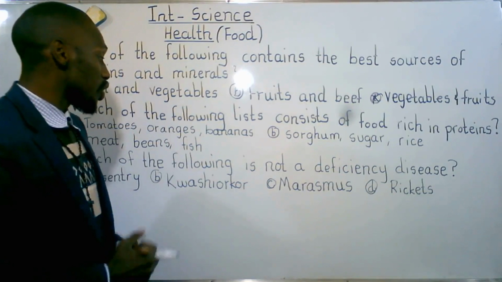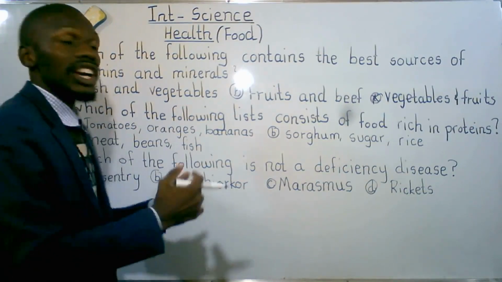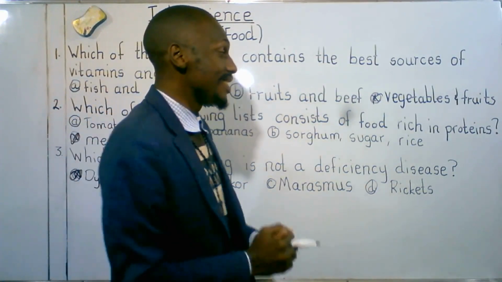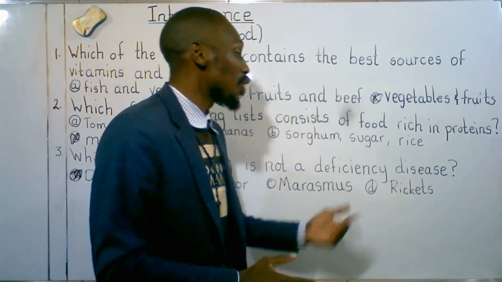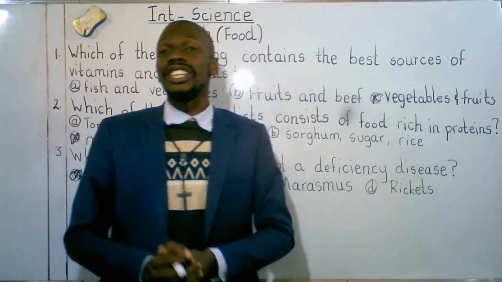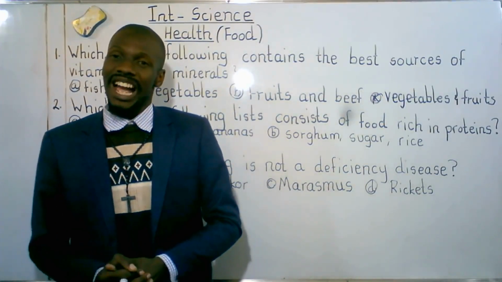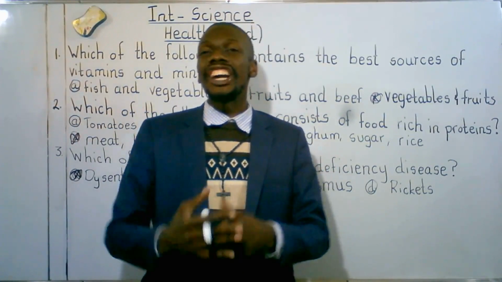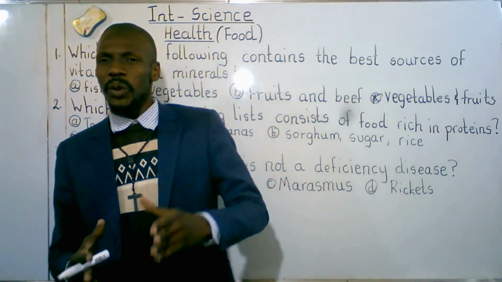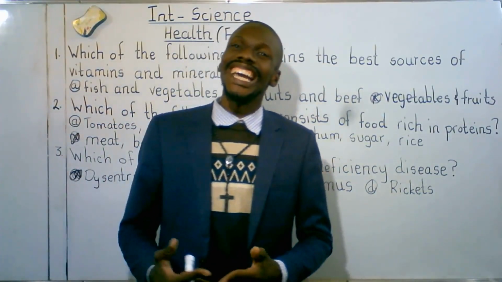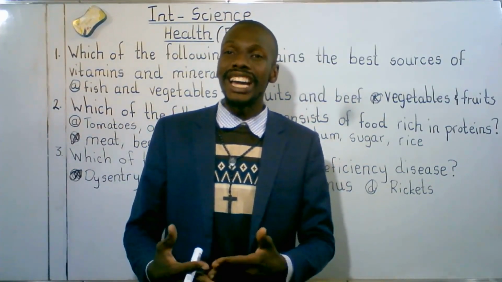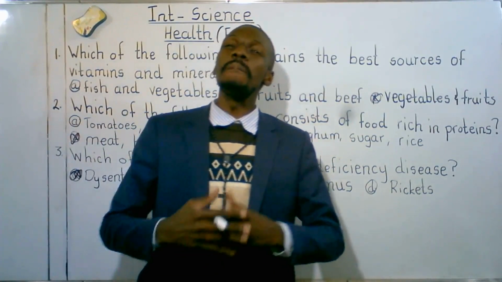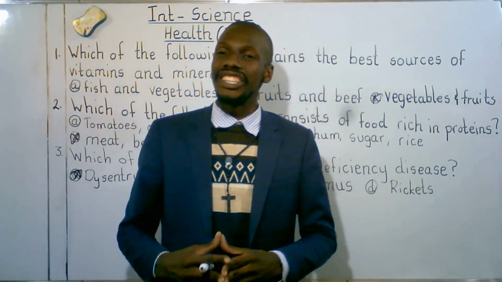When we talk of kwashiorkor, kwashiorkor is a deficiency disease. We talk of marasmus, marasmus is a deficiency disease. We talk of rickets, rickets are deficiency diseases. I believe you've gotten one or two. Before I go, we make a recap of what we've discussed. Food is anything that is edible and provides the body with required nutrients. Food can be put in different categories or groups.